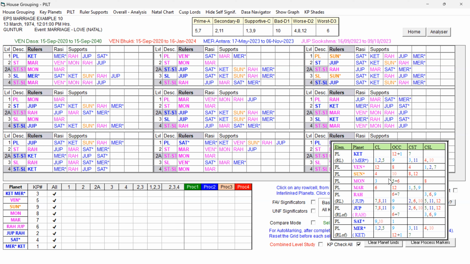So it is not indicating 6, 8, 12 entirely, and even the 6th sublord has mixed significations. So it indicates moderate or weak significations for the marital prospects. Though it is not strongly unfavorable, it is only moderate.